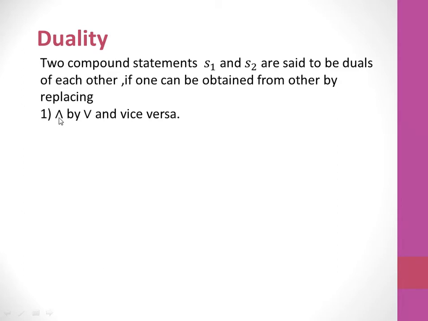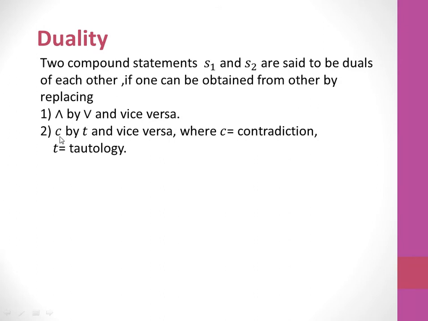We have to replace AND by OR and vice versa, means OR by AND. And second one, C by T and vice versa. Means what? C means contradiction and T means tautology.